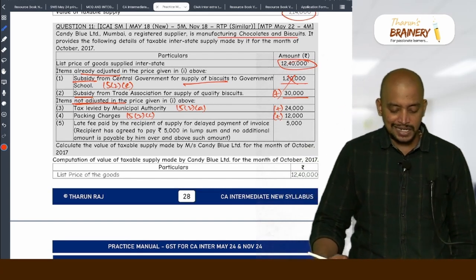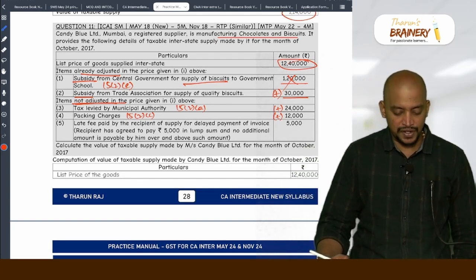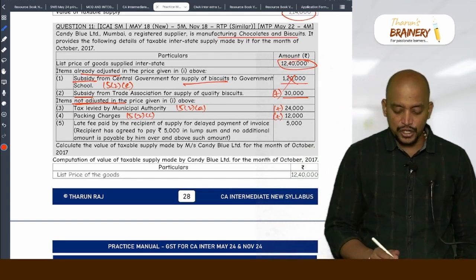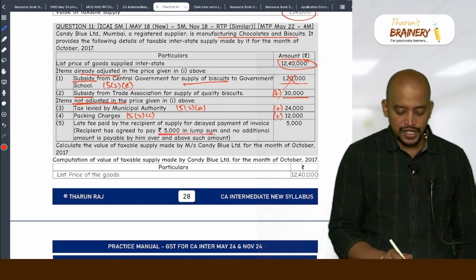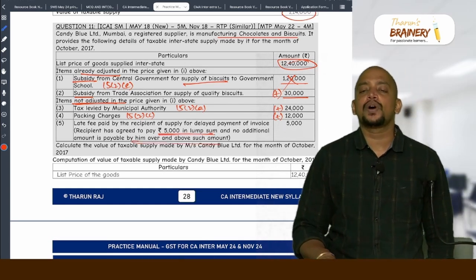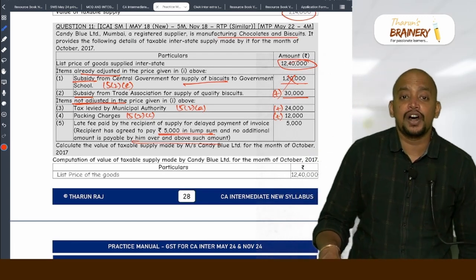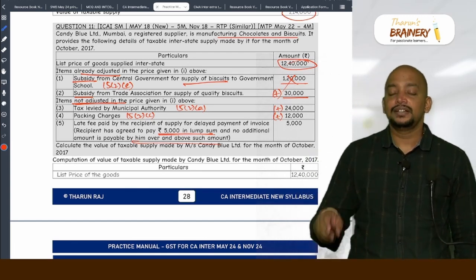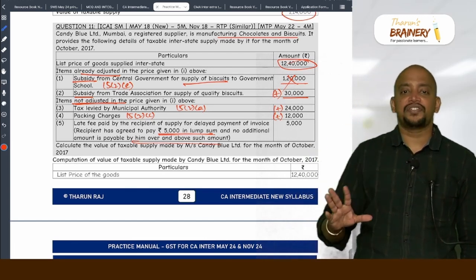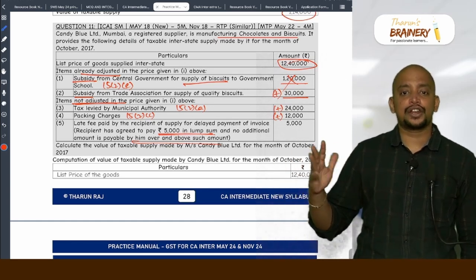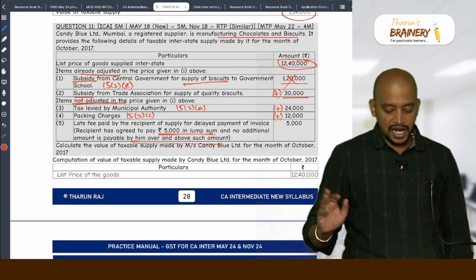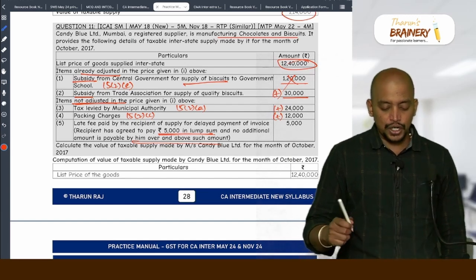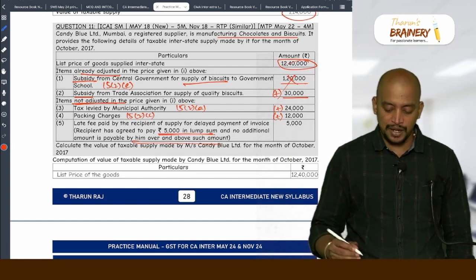Late fee paid by the recipient of supply for delayed payment of invoice. Recipient has agreed to pay 5,000 in lump sum and no additional amount is payable by him over and above such amount. Means what? That 5,000 is inclusive of GST. On the top of that 5,000, they are not going to pay anything. Now, take out the GST. How much I told you the rate of GST should be taken? 18%.